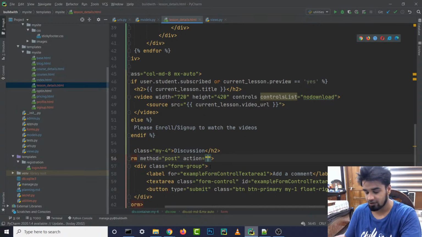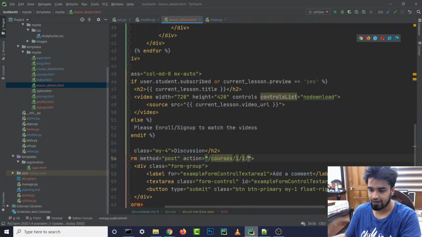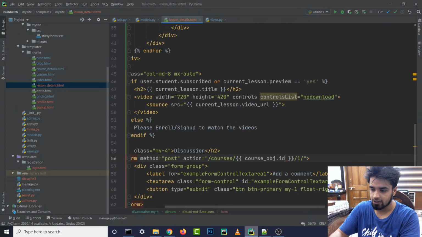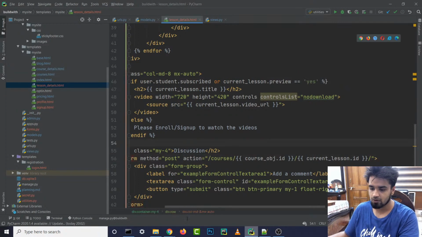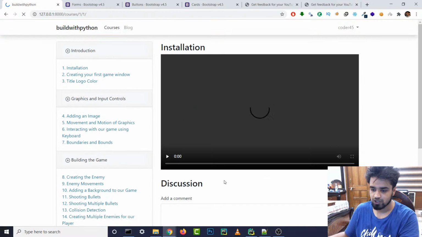URL not found. So yeah, over here what we want to do is go to this, and instead of this we are going to use our variable names. Instead of that we are just going to write course_obj.id, and in the next one we are going to do our current_lesson.id, and that is pretty much it. This should work. Right, let's reload it again. So yeah, it's working now.